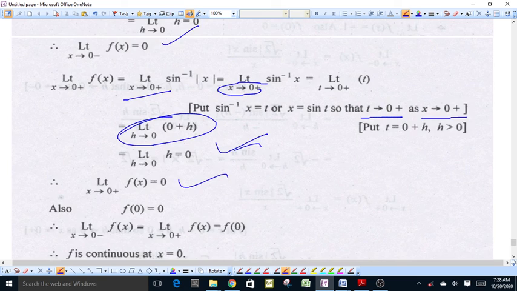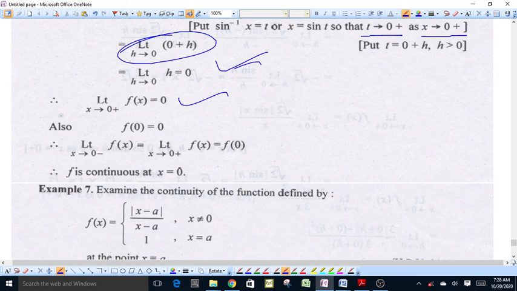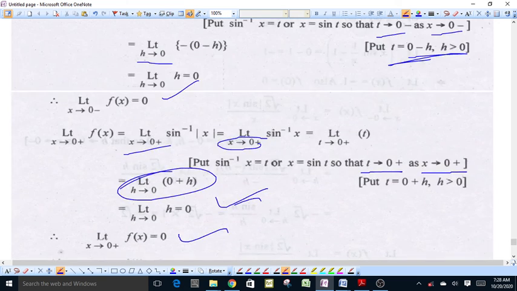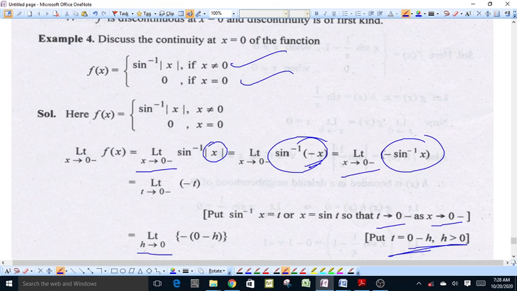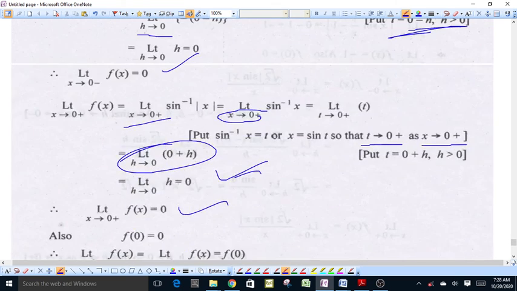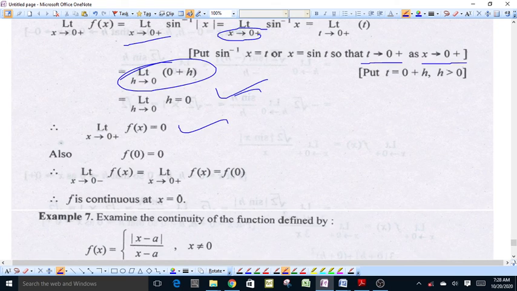Left limit of the function is 0, right limit of the function is 0, and value of function is also equal to 0 at x equal to 0. Left limit, right limit and value of function are all equal, therefore function is continuous at x equal to 0.